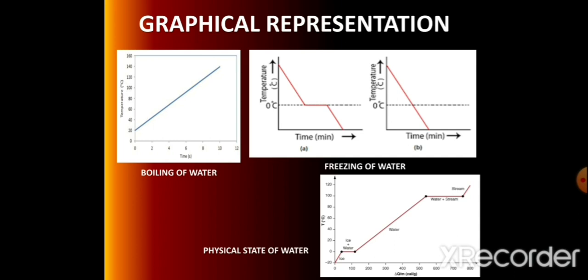They break all bonding, and all water molecules absorb the maximum amount of heat energy. In this way, we studied how water changes its physical state of matter by changing temperature.